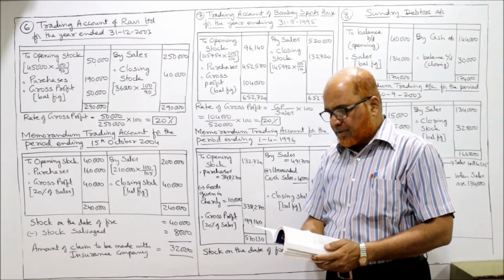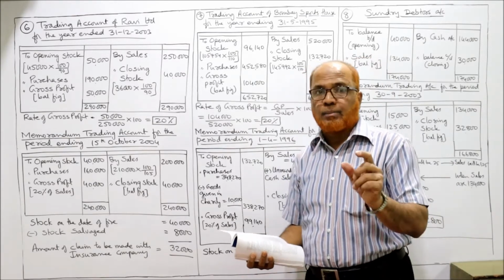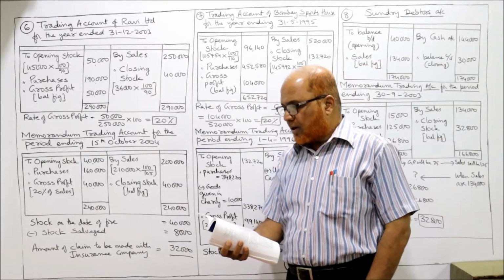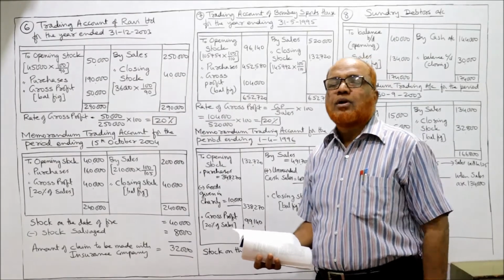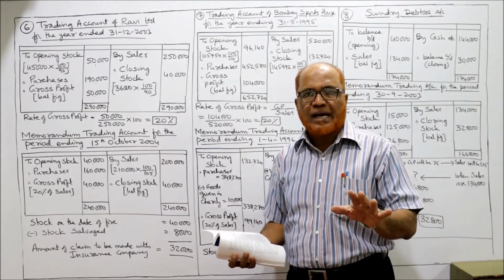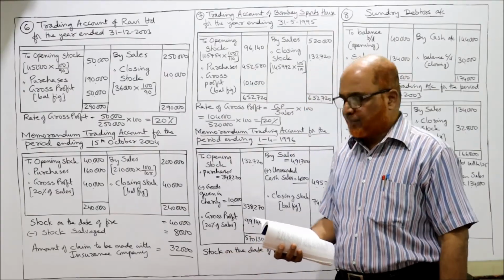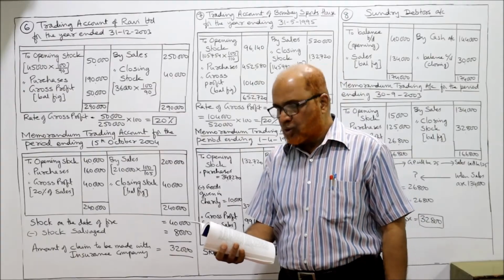Fire occurred in the premises of Ravi Limited on 15th October 2004. Remember the date of fire, 15th October 2004. All records, all stock was destroyed except to the extent of 8,000. All the stock destroyed except 8,000. Means 8,000 is the salvage value. From the following particulars, ascertain the claim to be lodged with the insurance company.